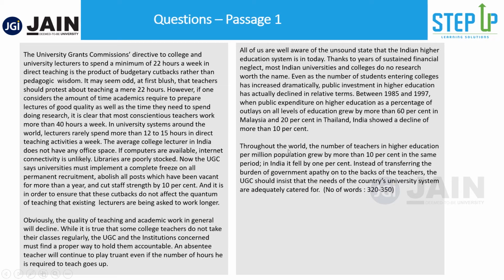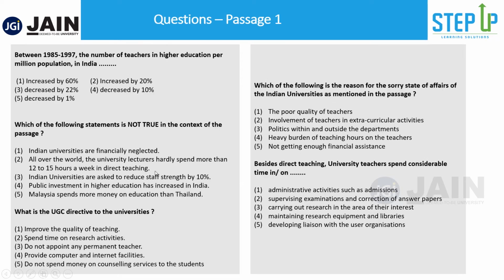Now as you can see, throughout the world, the number of teachers in higher ed per million population grew by 10% in the same period. The period was mentioned here, between 85 to 97. In India it fell by 1%. That means this is a direct question, and I don't think you should be doing anything else but just cross-checking and marking this option. Let's move to the second question.